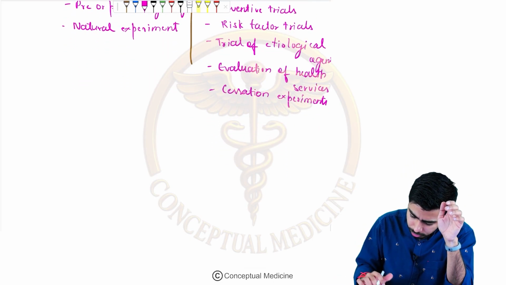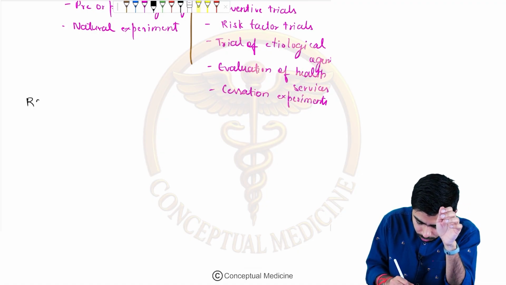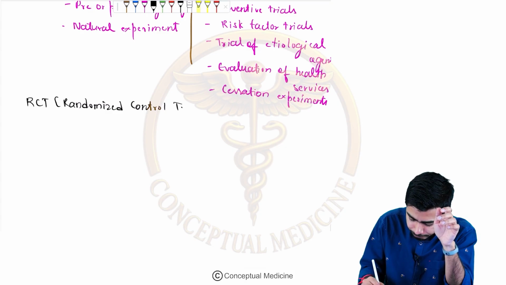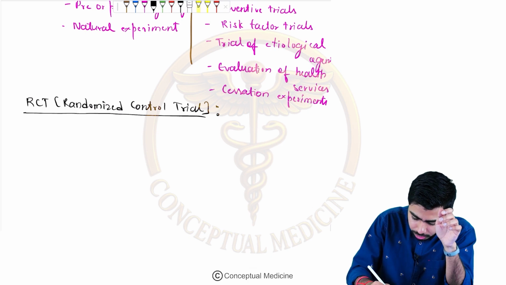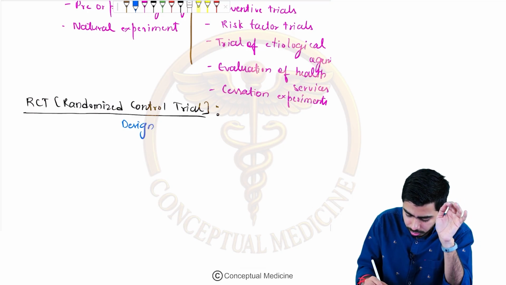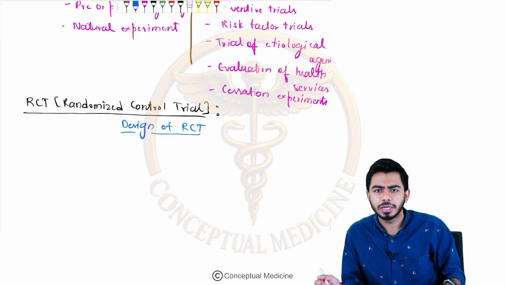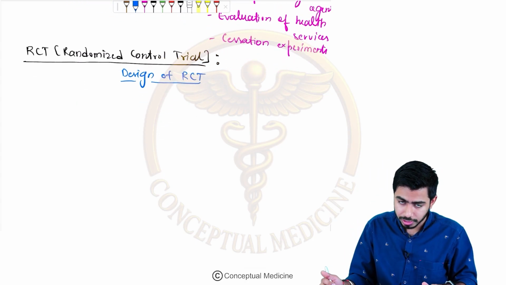Now the next point which I want to talk about over here is what is the randomized control trial. So let's talk about this randomized control trial, RCT in short. In the randomized control trial, basically what is the design of this RCT? Let's try to understand this with the help of this particular design. If you remember in the previous section also I took the help of design for case control study and the cohort study. Likewise, I'm taking this example of RCT with the help of design.